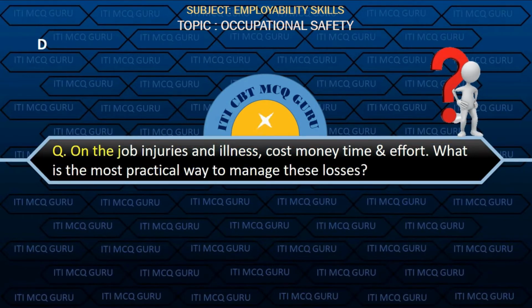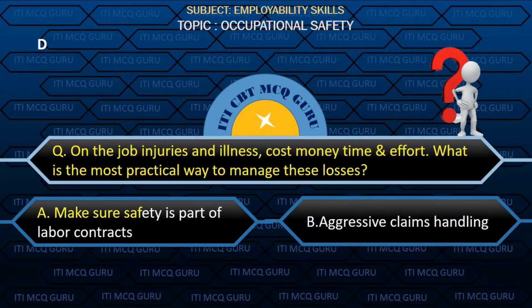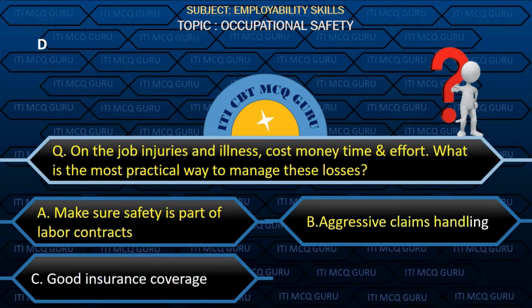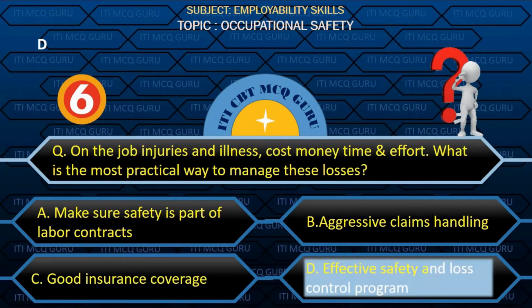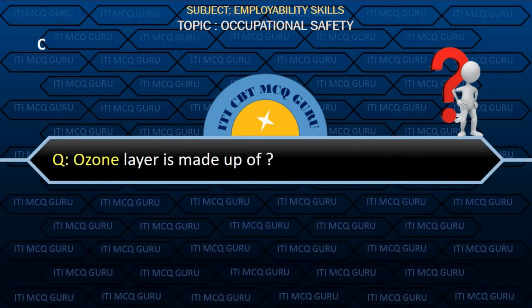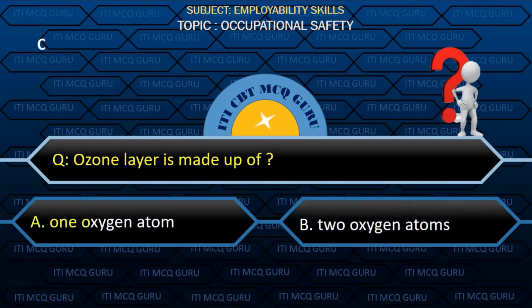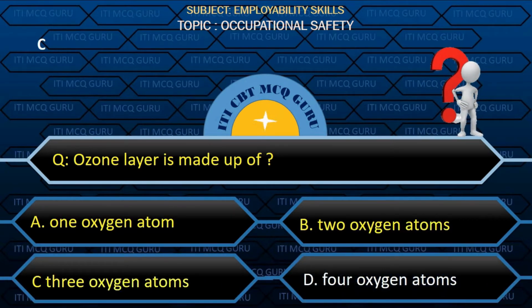On the job injuries and illness cost money, time and effort. What is the most practical way to manage these losses? Option D, effective safety and loss control program. Ozone layer is made up of option C, 3 oxygen atoms.